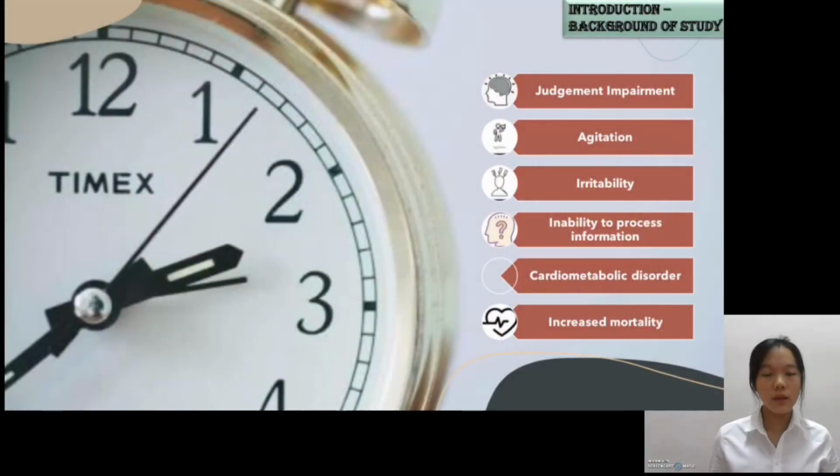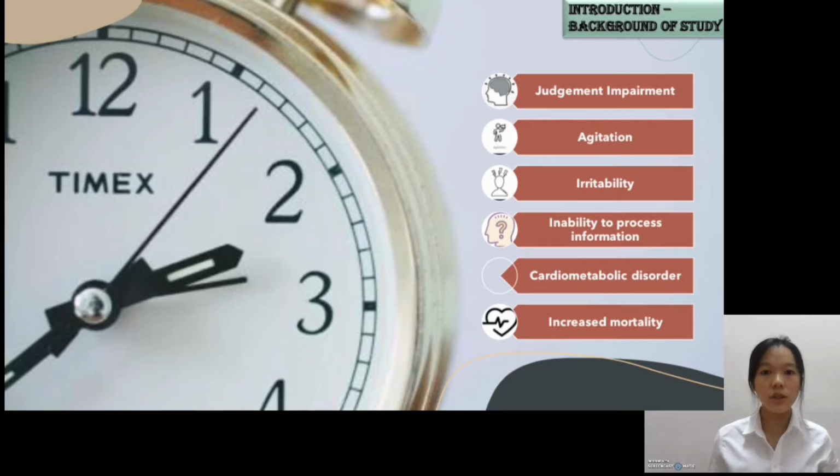Most importantly, disturbed and insufficient amount of sleep could lead to many serious problems such as, firstly, judgment impairment. It leads to irrational action and risk-taking behavior. Judgment impairment is a medical condition which causes an individual to be unable to process information and make good decisions due to the medical issue.